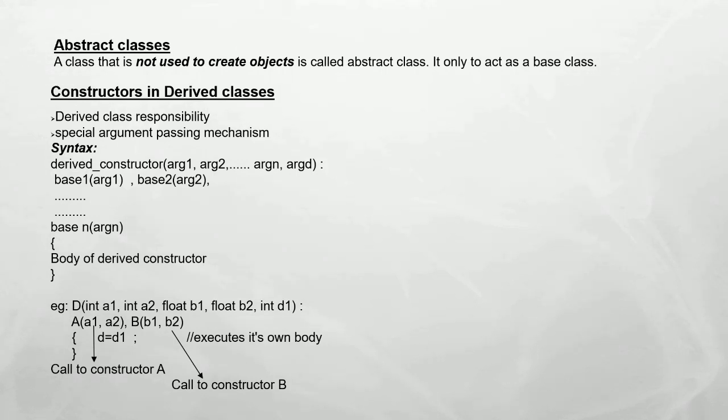For example, the derived class constructor D contains 5 arguments a1, a2, b1, b2 and d. Here a1 and a2 are the arguments for class A, b1 and b2 are the arguments for class B, and the argument d is for the derived class.